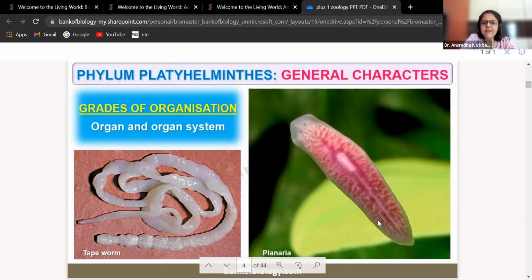This is planaria, beta. ये planaria है, which is very famous for this thing, regeneration. Regeneration जब भी हम पढ़ाते हैं ना, the first example that we give is planaria. So where does planaria belong to? It belongs to platyhelminthes.